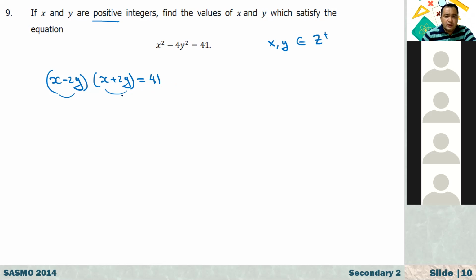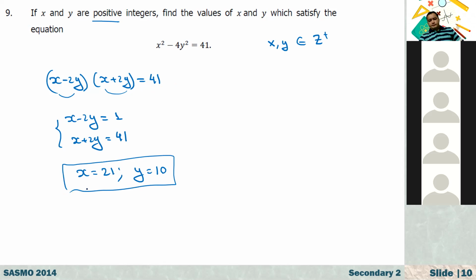So the only way is x minus 2y equal to 1 and x plus 2y equal to 41. From here we solve this. If you add them together and divide by 2, it is 21. If x equals 21, y should be equal to 10.